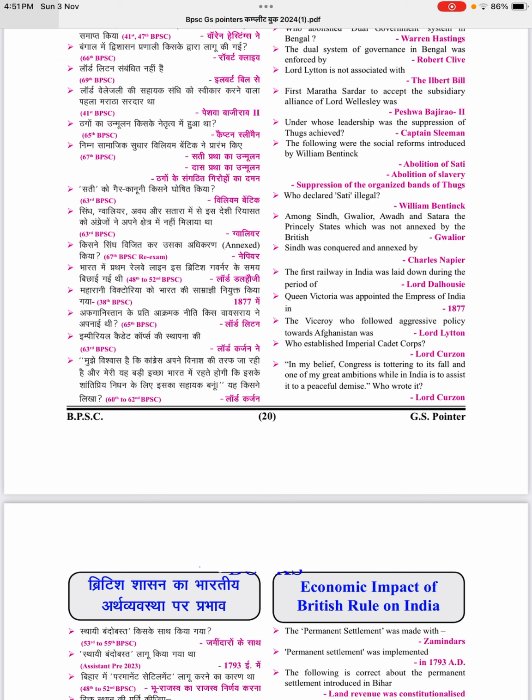The following were the social reforms introduced by William Bentinck. First, abolition of sati. Second, abolition of slavery. Third, suppression of the organized bands of Thugs. Who declared sati illegal? William Bentinck.